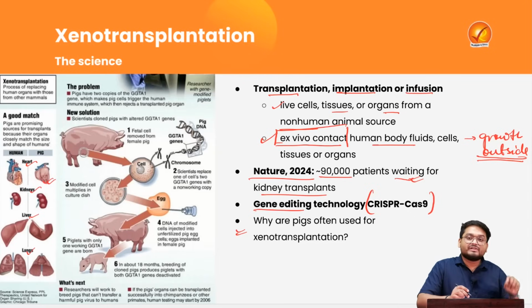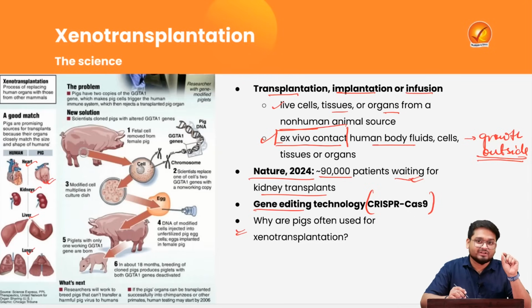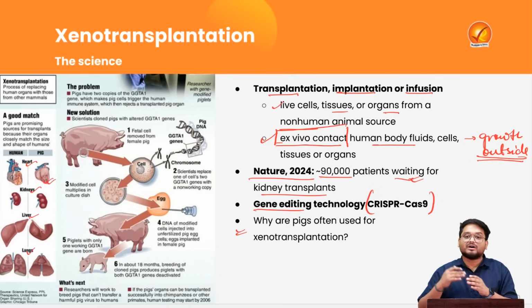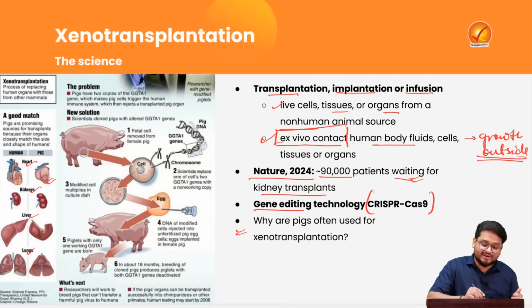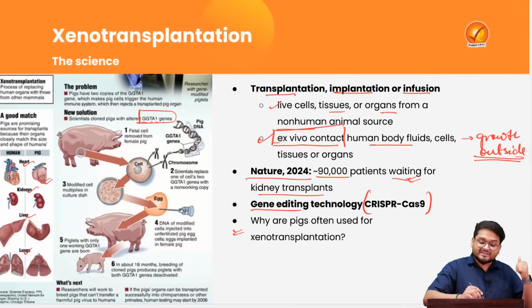So that is why we have to identify a gene which is actually responsible for rejecting any particular organs. That gene has been identified in the pigs, known as the GGTA gene. Now, what have scientists done?